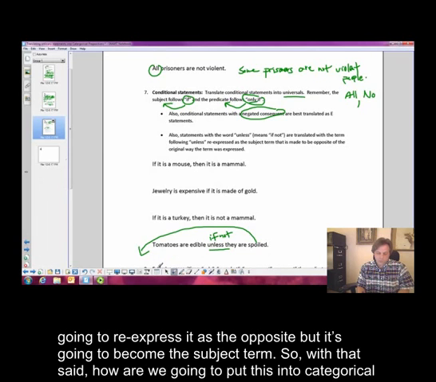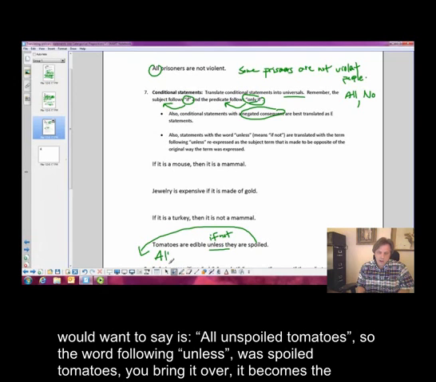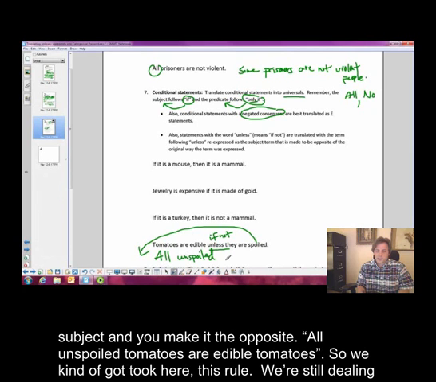So with that said, how are we going to put this into categorical form? And you would do something like this. Now remember, unless, if not, this is a conditional. We're going to turn it into a universal. So what you would want to say is all unspoiled tomatoes, unspoiled. So the word following unless, it was spoiled tomatoes, you bring it over, it becomes the subject, and you make it the opposite, right? All unspoiled tomatoes are edible tomatoes.